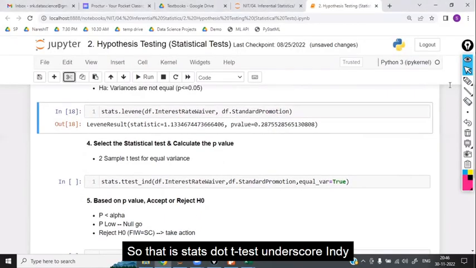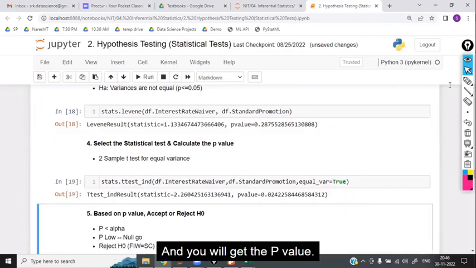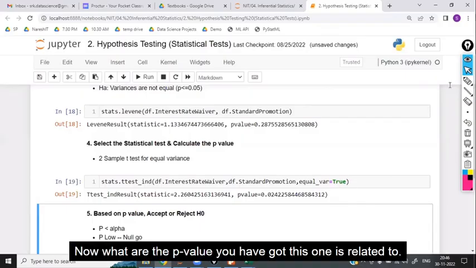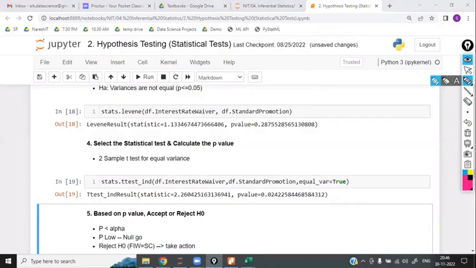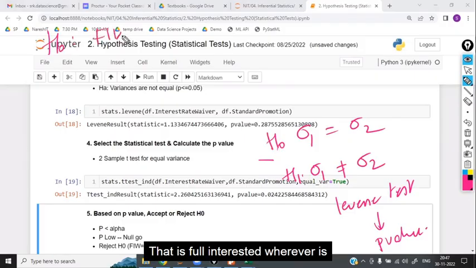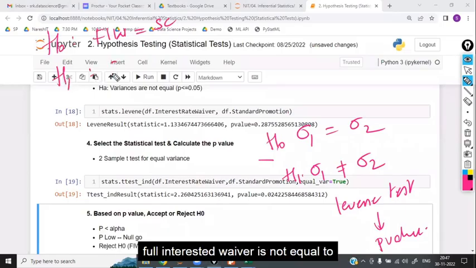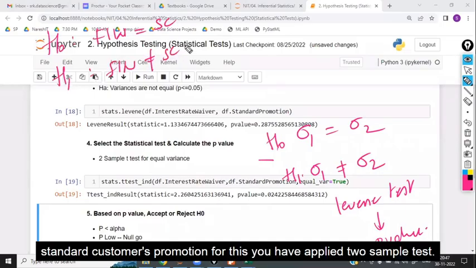So that is stats.ttest_ind with two columns. Give the two column names and write equal_var equal to True, and you will get the p-value. Whatever p-value you have got is related to the null hypothesis that full interest rate waiver is equal to standard Christmas promotion, and the alternate that full interest rate waiver is not equal to standard Christmas promotion.